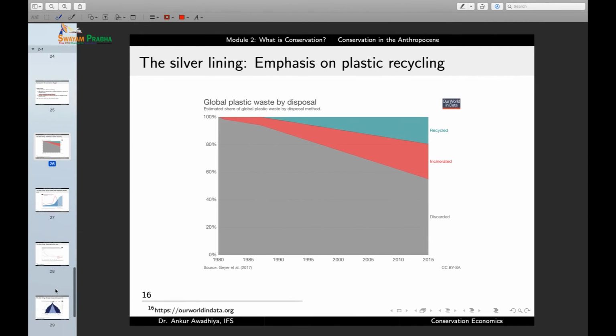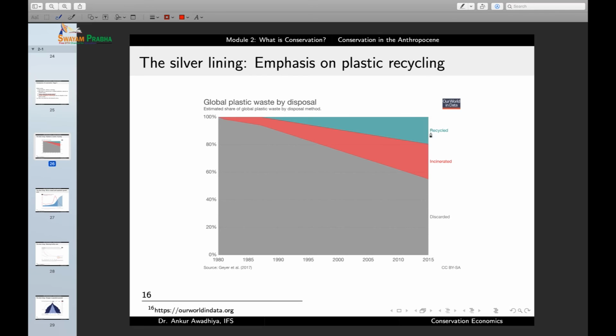Now, not everything is going that bad, because we can also see a number of silver linings. There is a more and more greater emphasis on recycling of resources, recycling of things like plastic. And if we see the percentage of plastic that was recycled in the 1980s, there was hardly any.